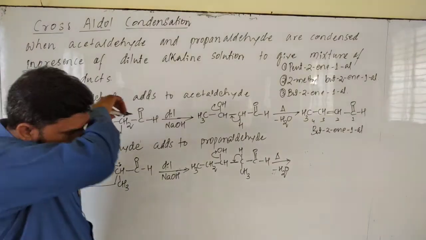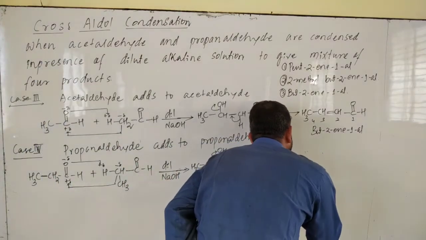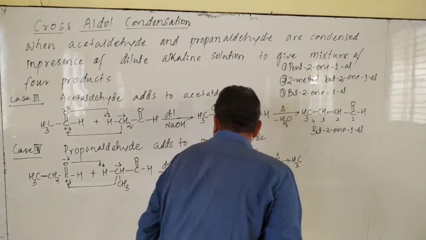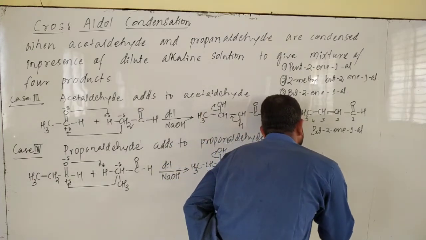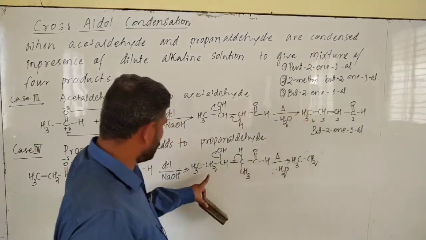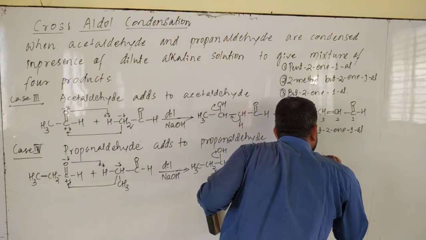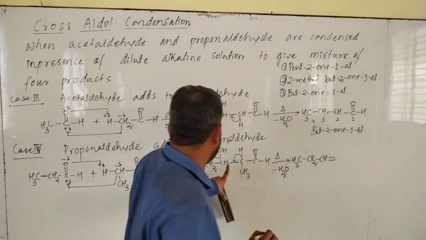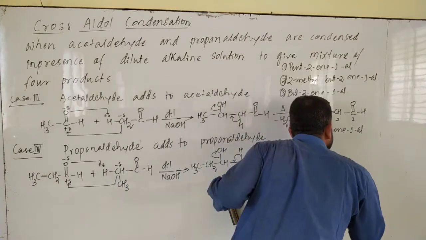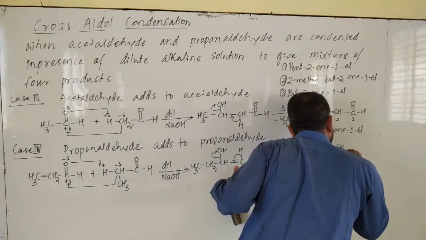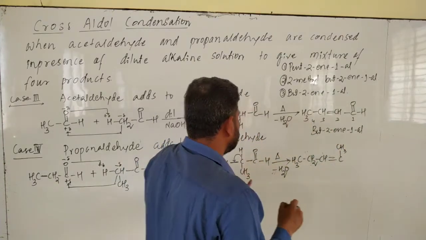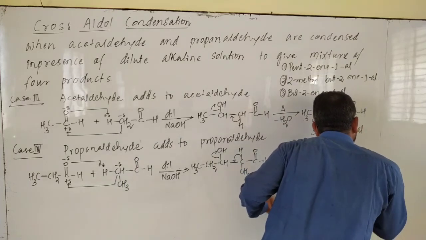Water eliminates. What is the product? CH3, CH2, over here CH double bond C, CH3. Okay, this H is eliminated, CH3 is there, C double bond O H.